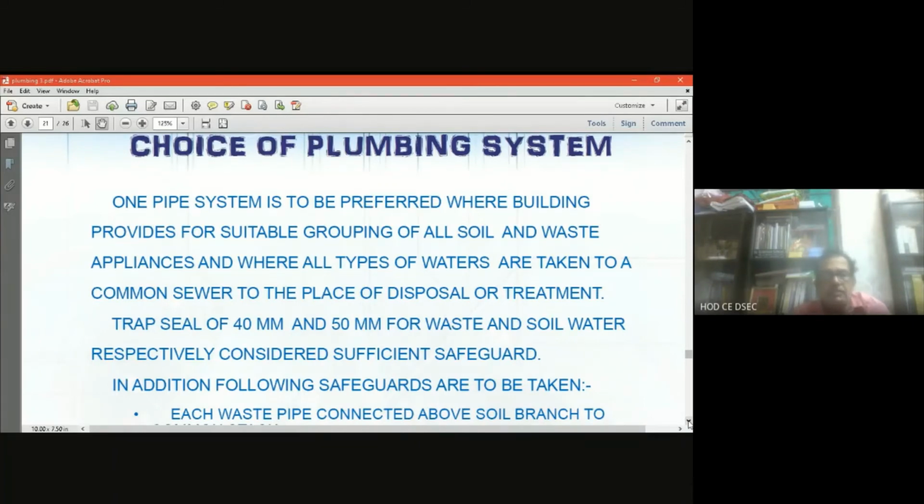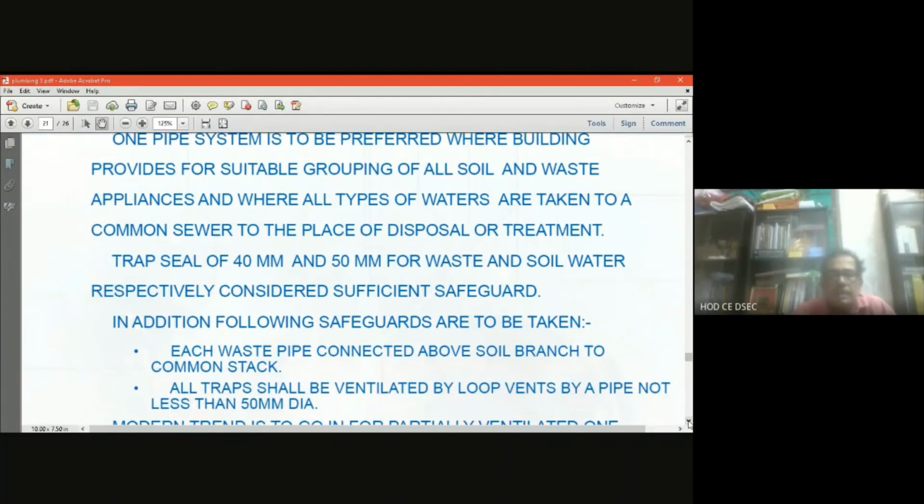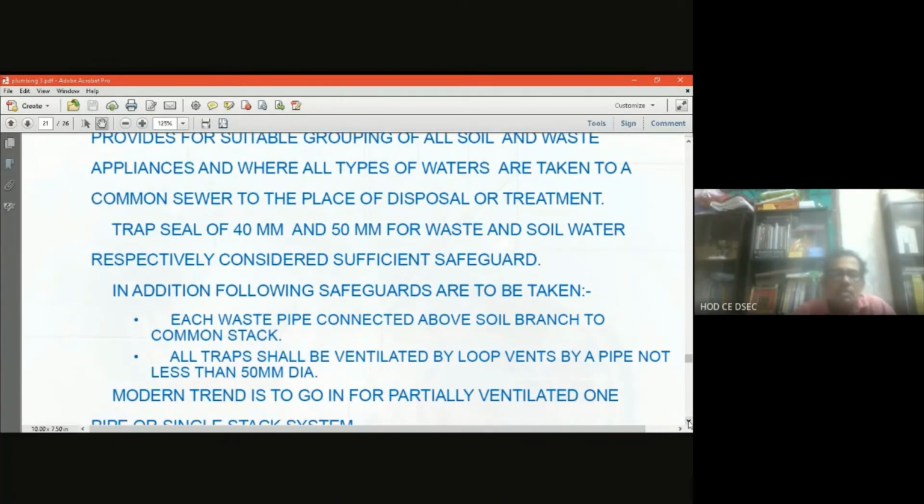In addition, the following safeguards are to be taken. What are the safeguards? Each waste pipe is connected above the soil branch to the common stack. Again, I repeat, each waste stack is connected above the soil branch to the common stack. All traps shall be ventilated by loop vents by a pipe not less than 50 mm.